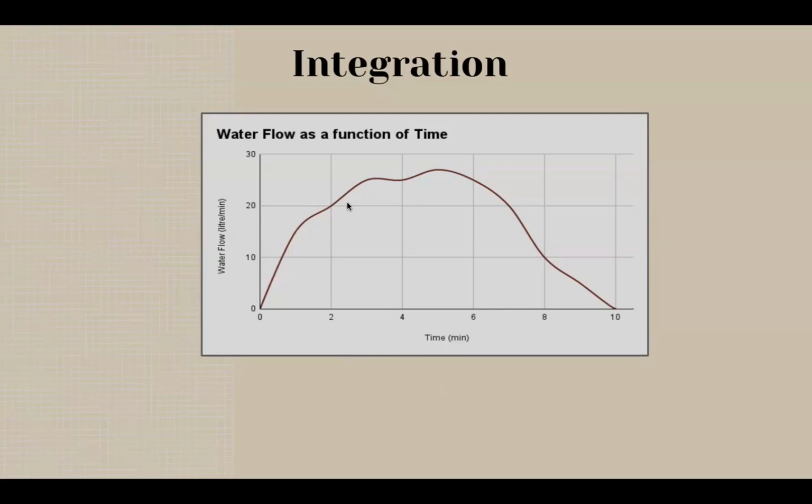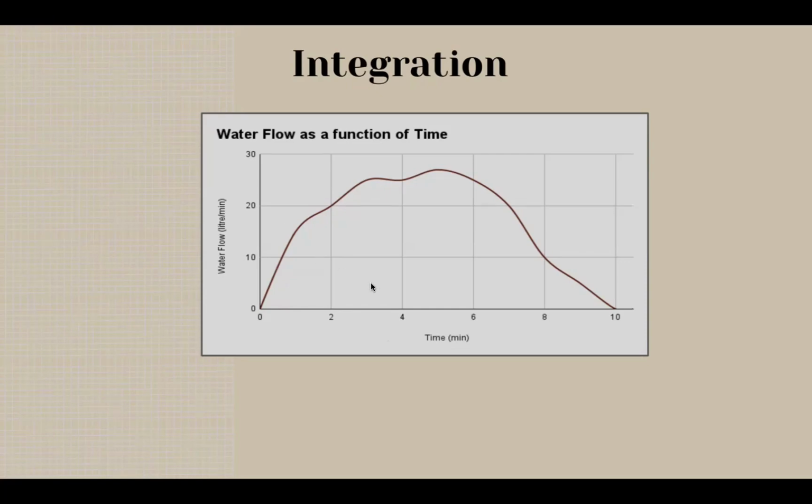And because the water pressure varies, the water flow is going to be high sometimes and low sometimes. So when the water pressure, and thereby the water flow, is not constant, it is not going to be easy to calculate how much water has been added to the pool over a certain period of time. And this is where integration comes into play. The integral helps us calculate the total volume of water accumulated in the pool over time, even when the water pressure is not constant. So in this plot, the function f of t tells us how many liters of water have been added to the pool per minute.